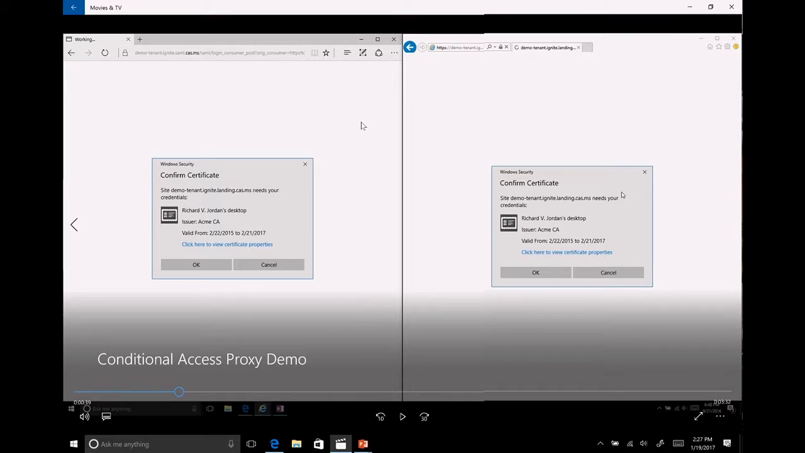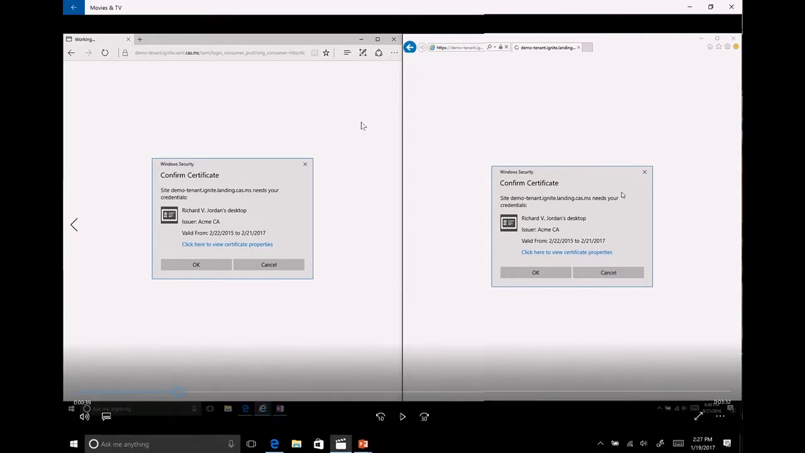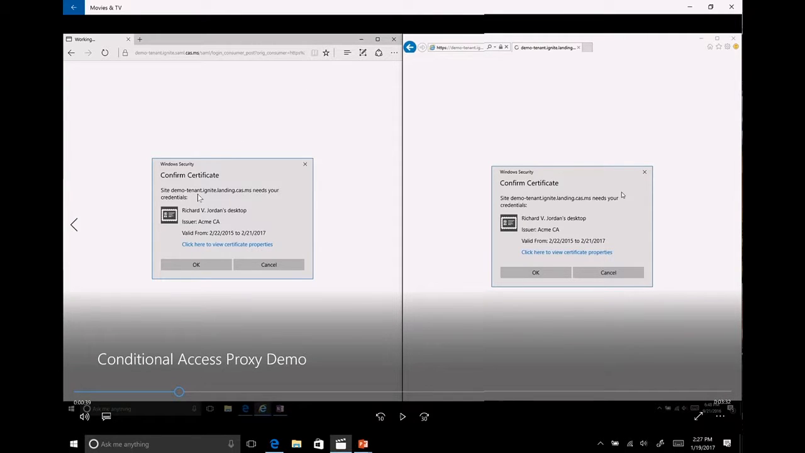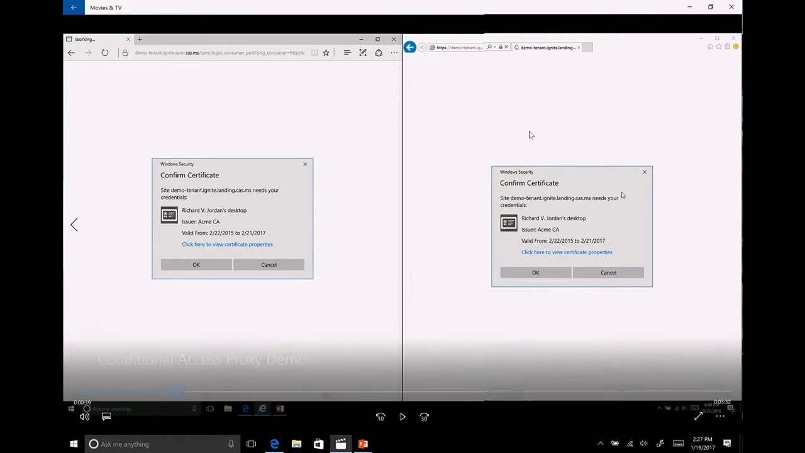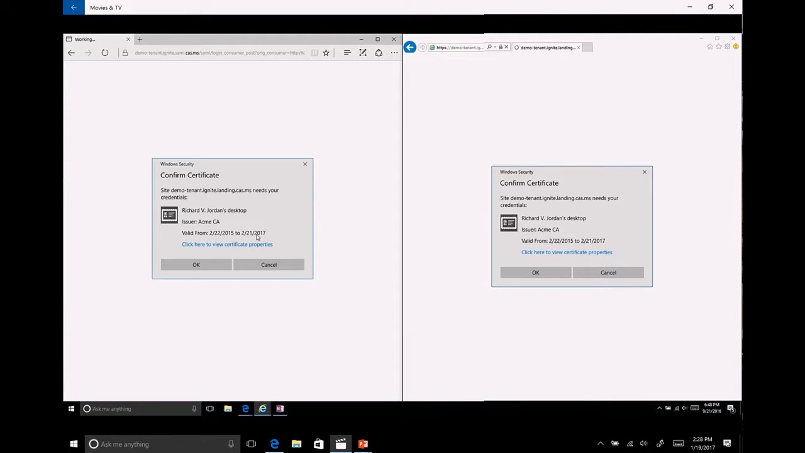Richard has authenticated, so the user has authenticated. Now I want the device to authenticate. In the left-hand case, in the Edge case, I'm going to click OK. I'm going to submit this certificate. In the Internet Explorer case, I'm going to click Cancel. I'm not going to submit that certificate. I am not going to authenticate the device. Net effect, Edge thinks that I am an authenticated user on a managed device. Internet Explorer thinks that I am still an authenticated user, but on an unmanaged device.